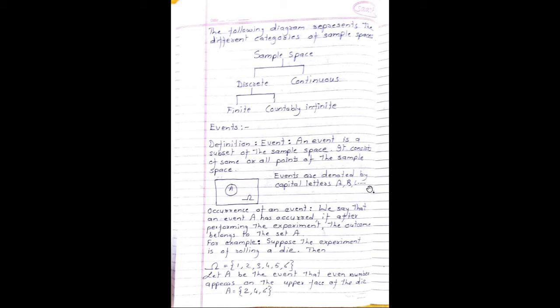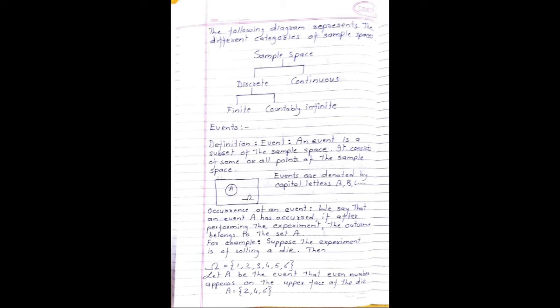So this is the sample space omega, in which we have an event. Occurrence of an event: we say that an event A has occurred if the outcome after performing the experiment belongs to the set A.